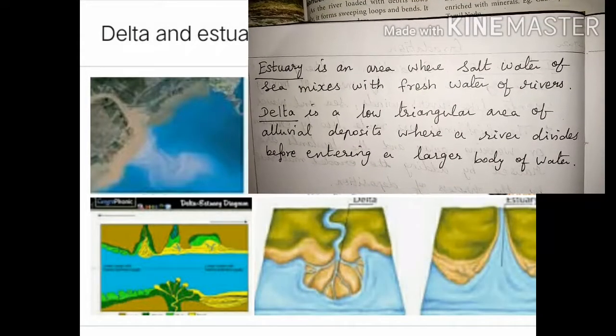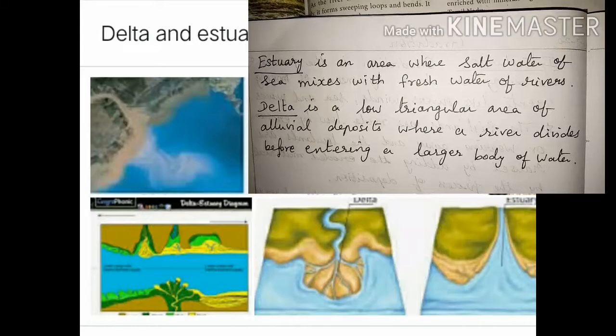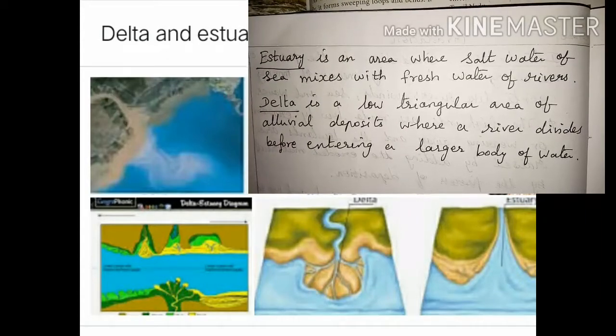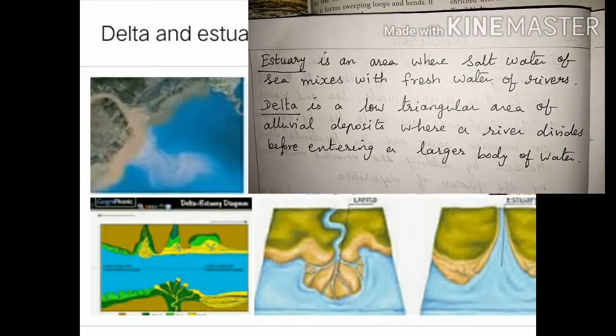Estuary is an area where salt water of sea mixes with fresh water of rivers. Delta. It is a low triangular area of alluvial deposits where a river divides before entering a larger body of water.